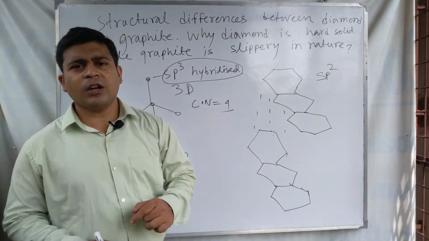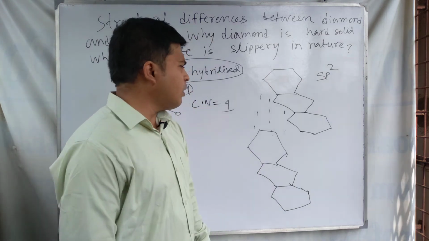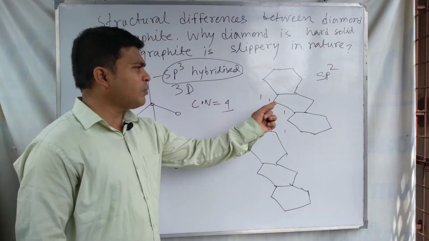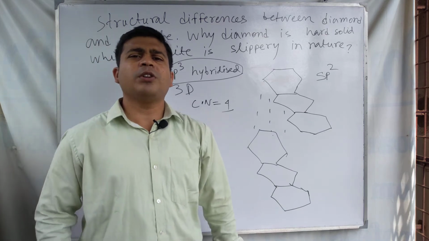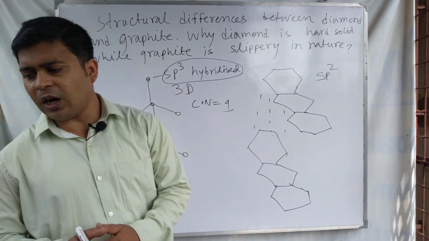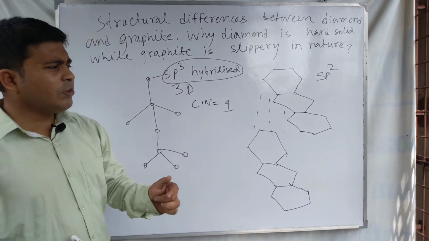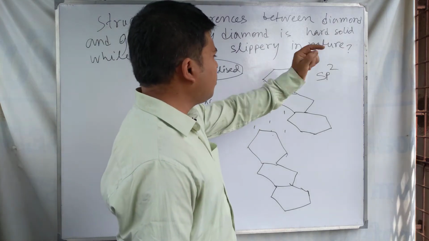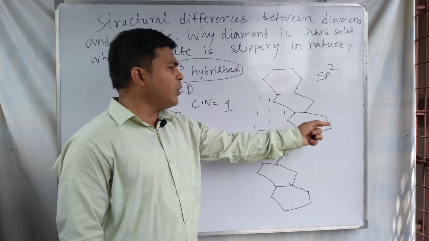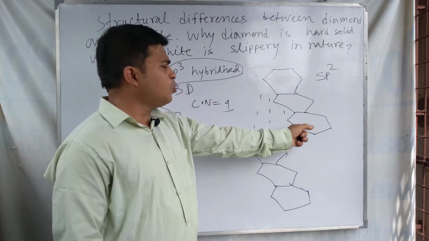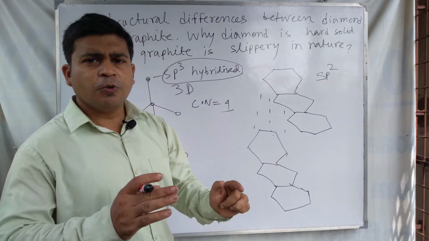In diamond, the coordination number of carbon is 4, but in graphite the coordination number of each carbon is 3. Each carbon is bonded to 3 other carbons. So here the carbon is sp2 hybridized, with a two-dimensional sheet-like structure, and two sheets are attracted by weak van der Waals force.